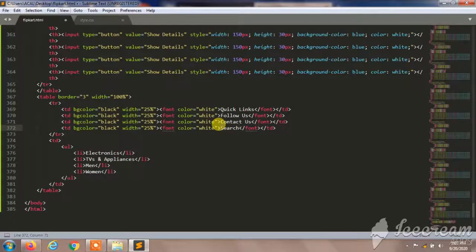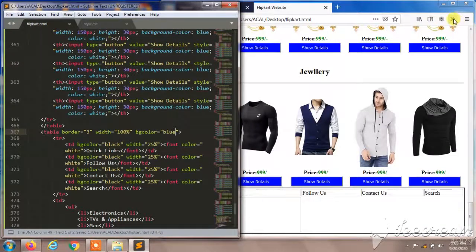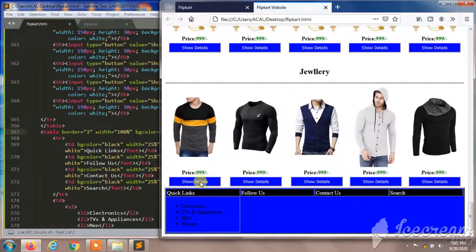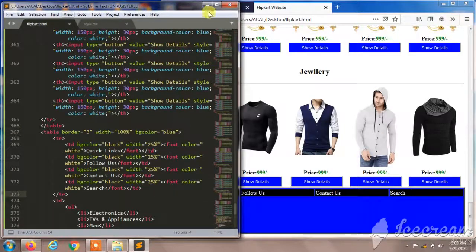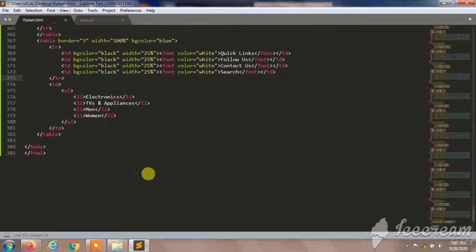So let's see what will happen. I'll save this. So here I'll give background color blue, so that the information lies in blue color. I'll save this, I'll minimize this, and I'll reload my page, so you can watch it turns into blue color. So I'm going to give some more code over here.